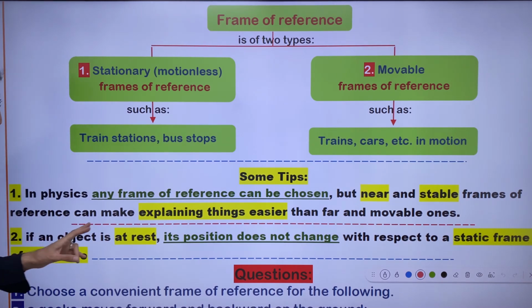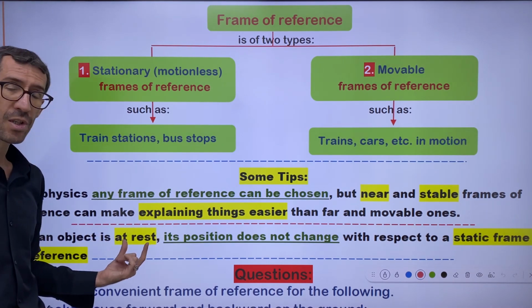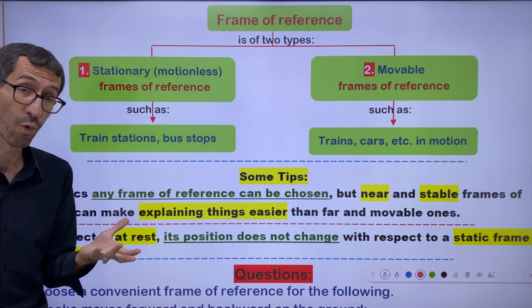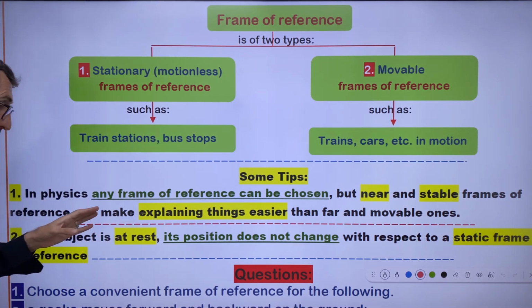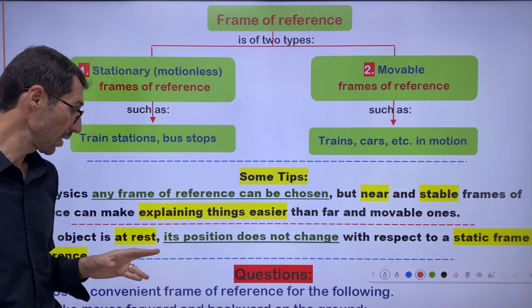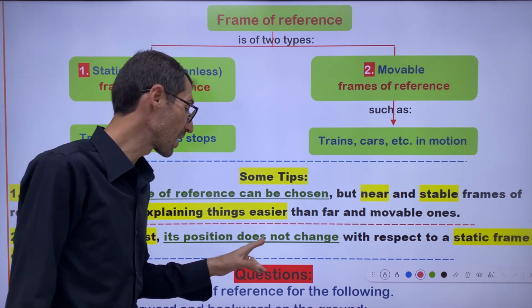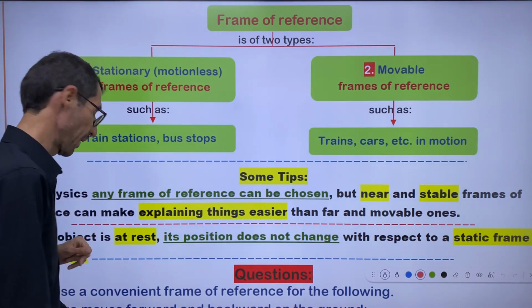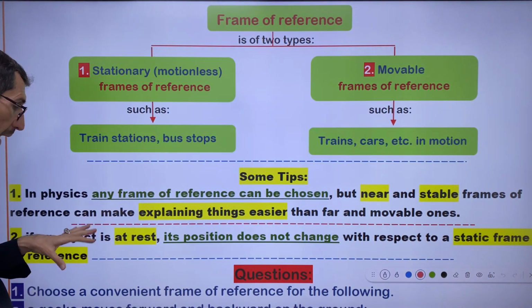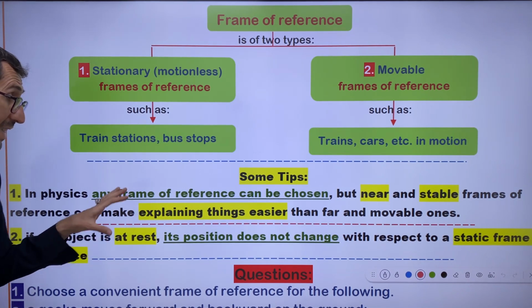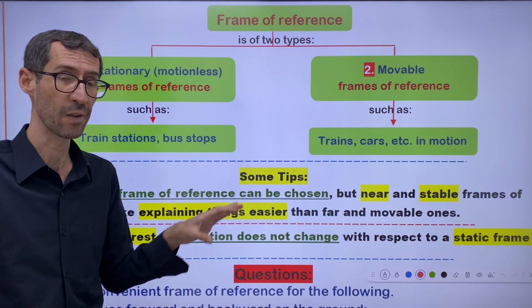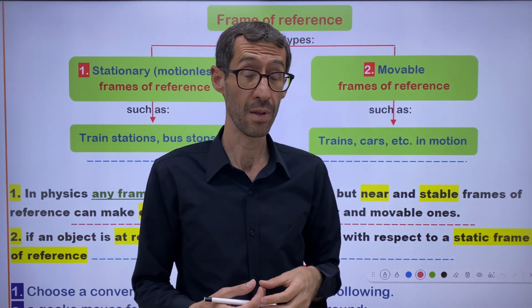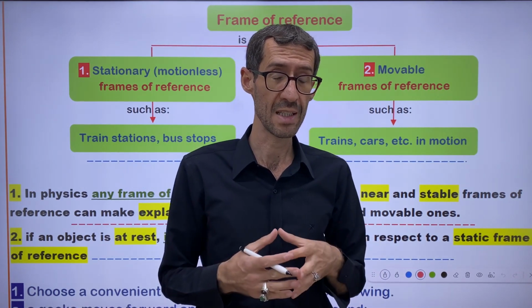Number two, if an object is at rest, meaning motionless, anything that does not move, its position does not change with respect to a static frame of reference. Teacher, what do you mean by this? Could you give us an example for understanding the subject?